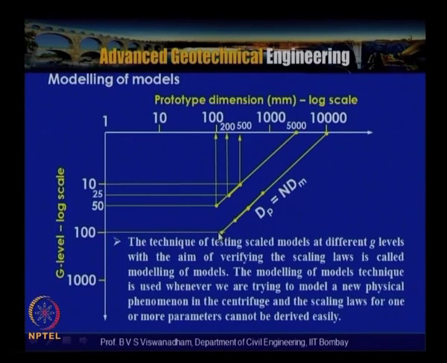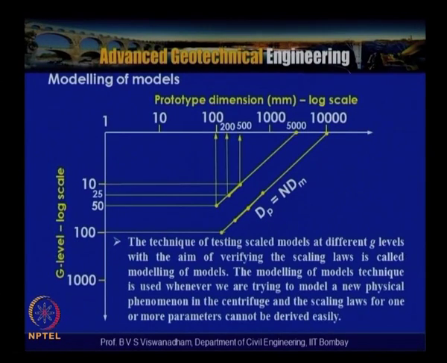For example, here we have a height of say 100 mm at 100 G, which gives 10,000, and then we have another model. We reduce the G level and increase the dimension. When there is a decrease in the G level, we have an increase in the dimensions of the model. So the technique of testing scaled models at very different G levels, with the aim of verifying the same scaling laws, is called modeling of models.